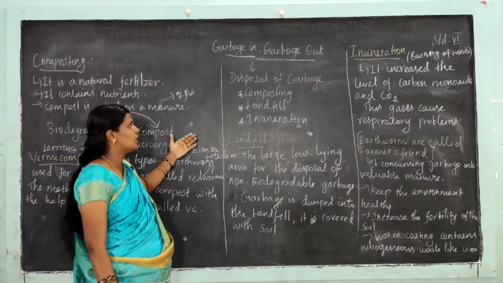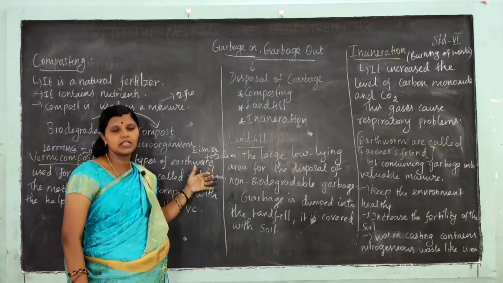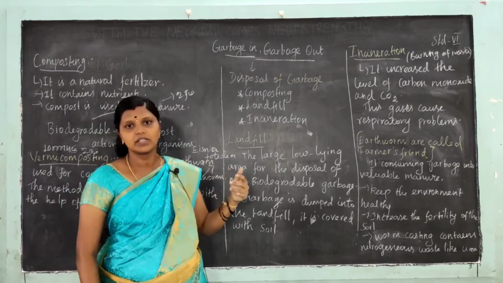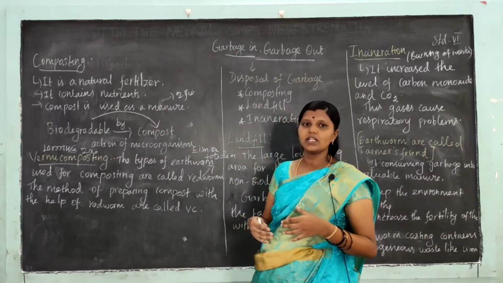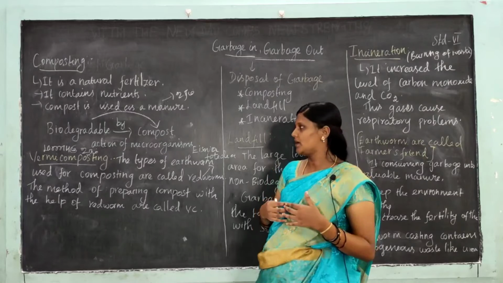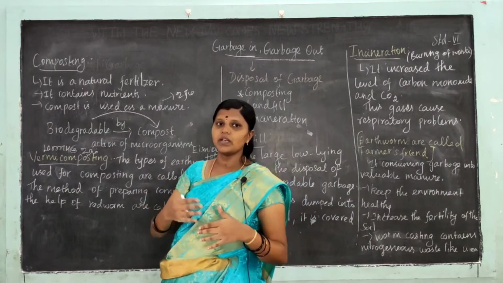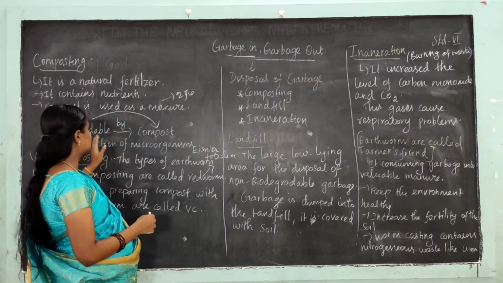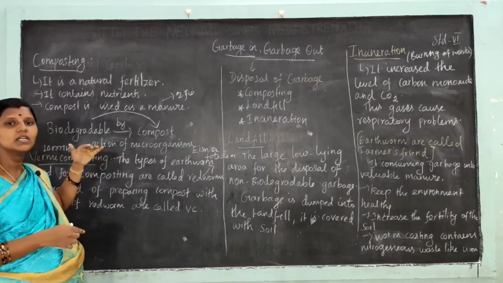And what is disposal of garbage? Composting, landfill and incineration are the important methods for disposal of garbage. Composting means a natural fertilizer. It contains nutrition and helps plants grow. Composting means changing biodegradable waste into compost by the action of microorganisms.